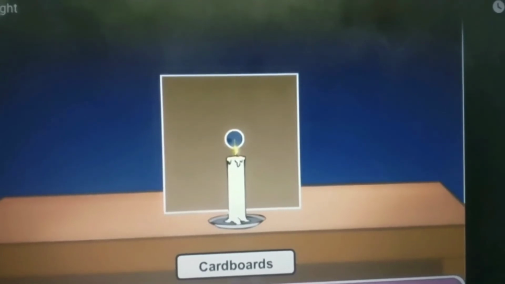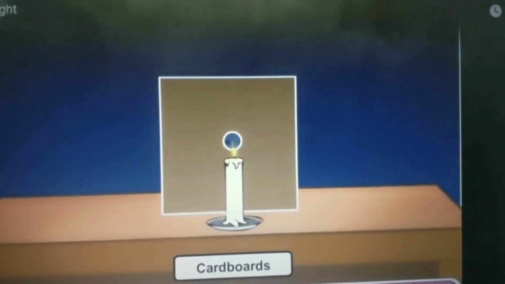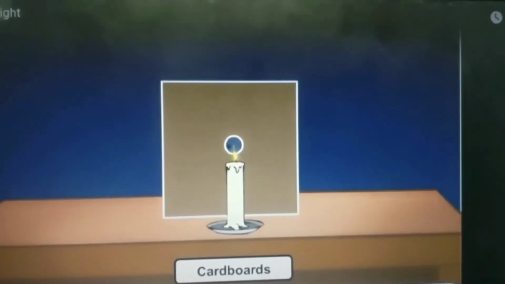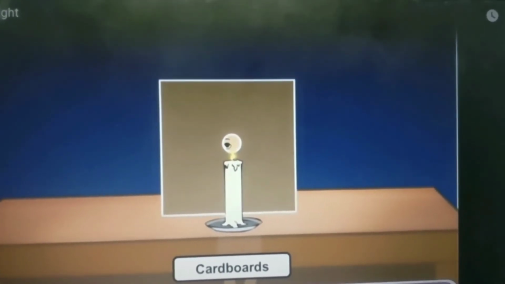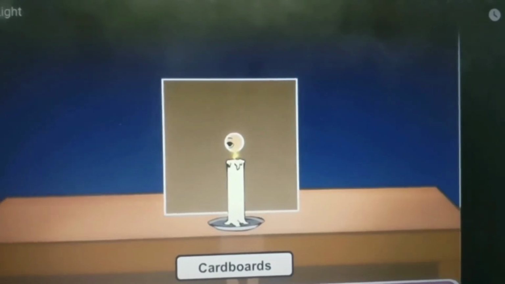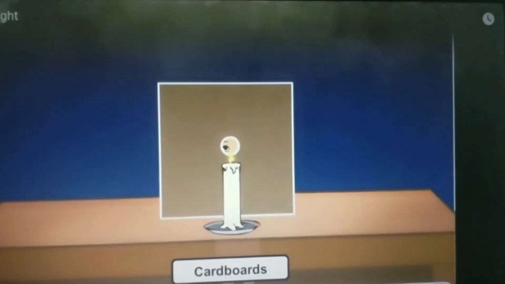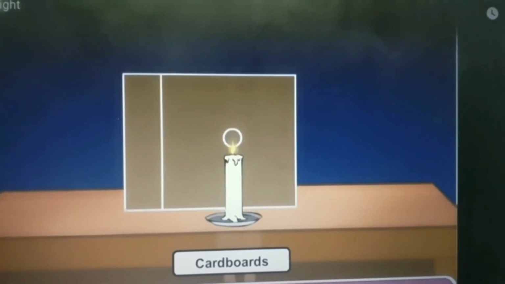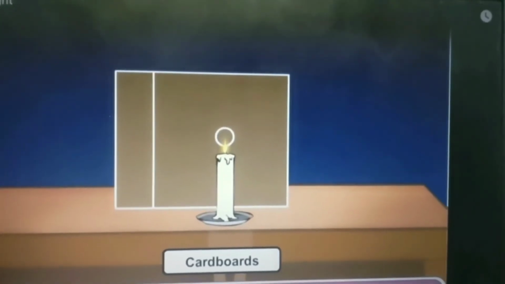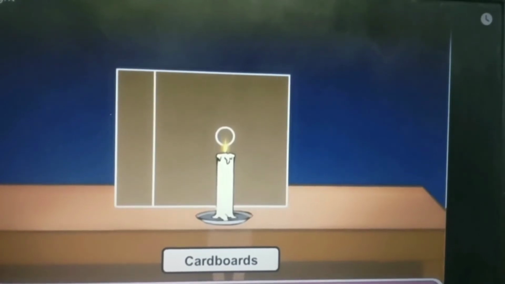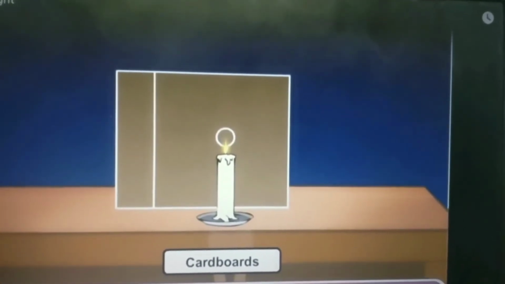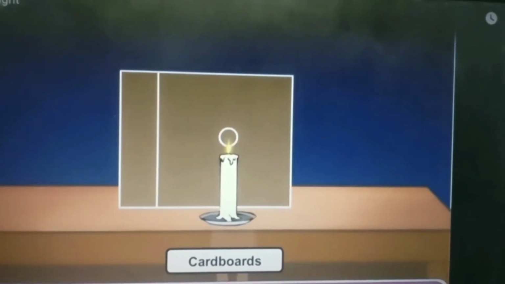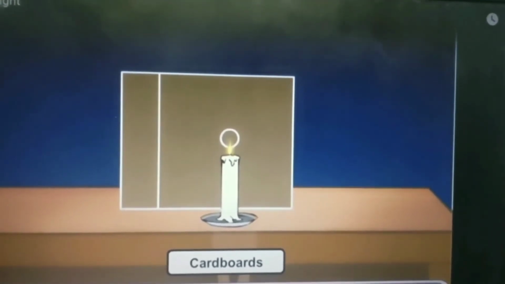Now place a lighted candle in such a way that its flame is in the same position as that of the holes. Look from the other end of the board. You will be able to see the flame of the candle at the other end. Disturb the middle cardboard and look again through the hole. Now you can't see the flame of the candle because the holes are not in a straight line. So what does it show? It shows that light always travels in a straight line.